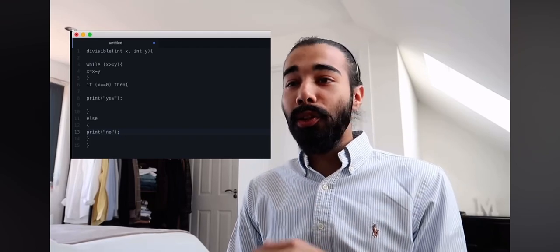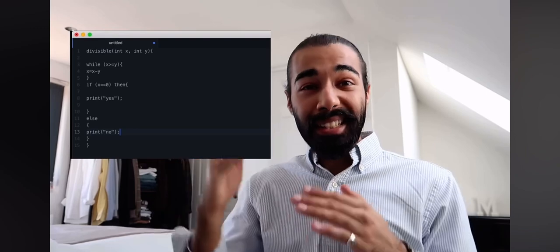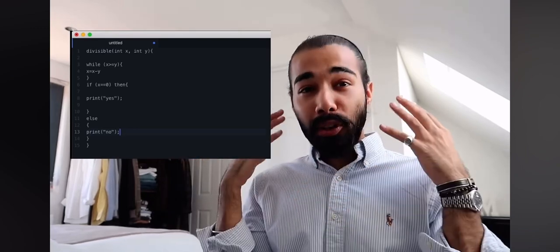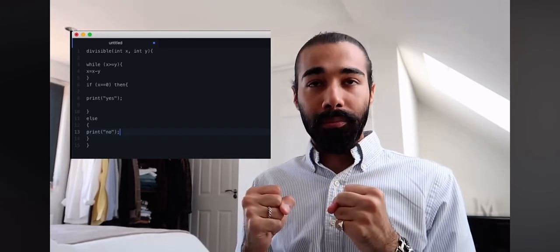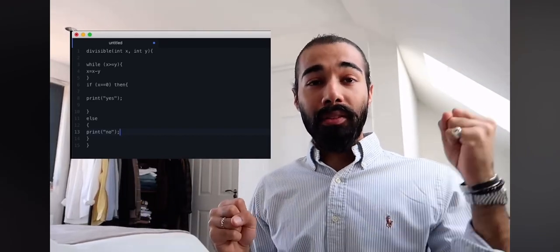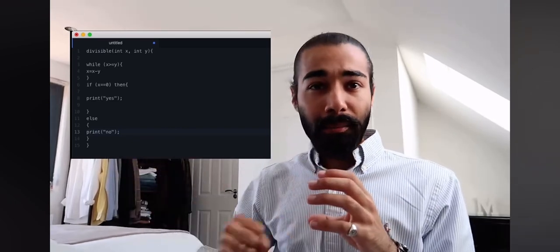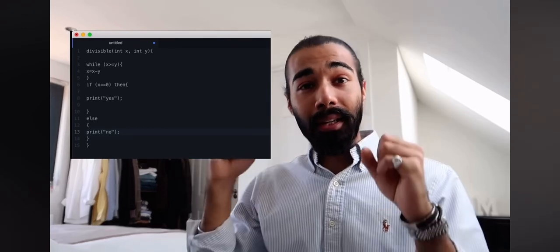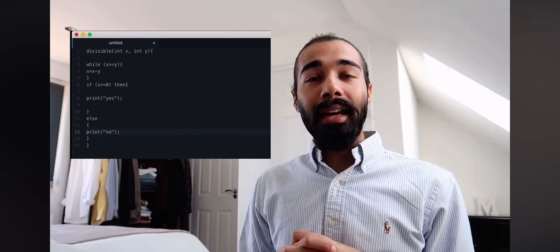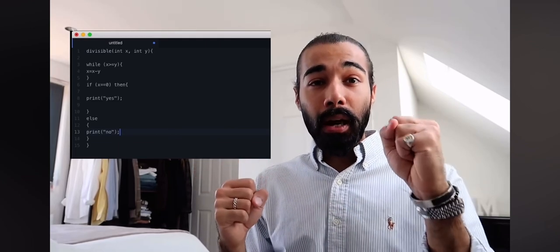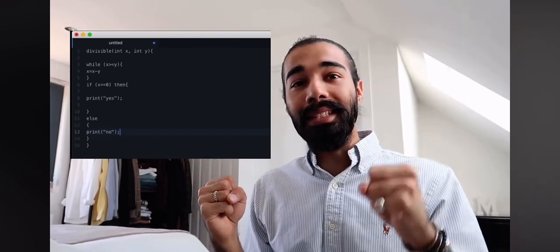Okay, so if you haven't understood that, rewind and see whether you understand the logic behind that. Again, don't focus on the syntax of what we're writing, just focus on whether you understand the logic of this program. So we're inserting two numbers, and we'll want to output yes or no depending on whether the first number is divisible by the second number. We're going to keep subtracting the second number from the first number until that number is no longer bigger than the first one. That's the underlying assumption that we've made. And then once that number has become so small that we can no longer subtract without it becoming negative, we'll check if that number is 0 or not.